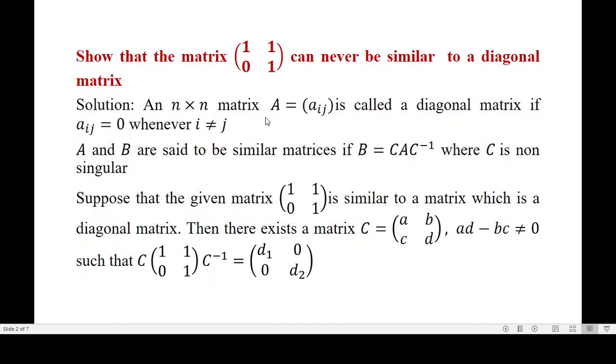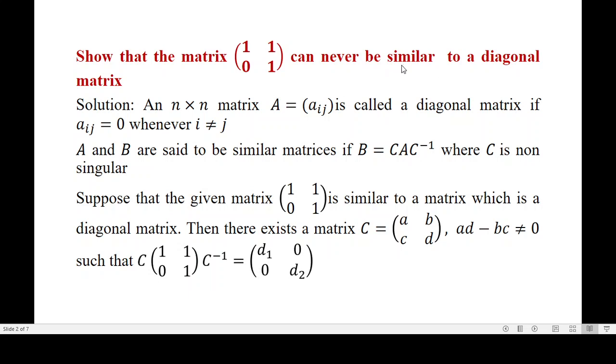An n by n matrix A equal to (Aij) is called a diagonal matrix if Aij is equal to 0 whenever i not equal to j. That is, other than the diagonal elements, all the elements are equal to 0. So when i is equal to j, Aii is not equal to 0. Are you following? So an n by n matrix A is called a diagonal matrix if Aij is equal to 0 whenever i is not equal to j.